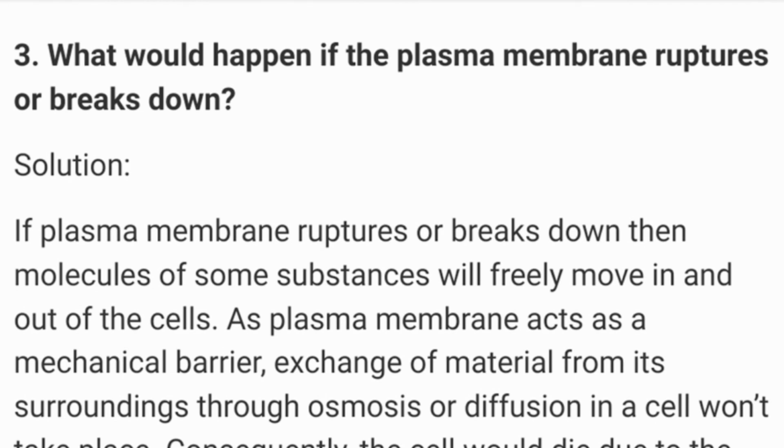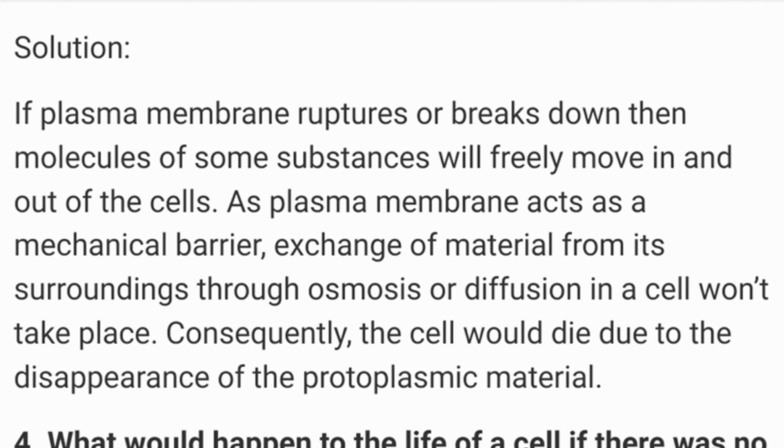What would happen if the plasma membrane ruptures or breaks down? If the plasma membrane ruptures or breaks down, then molecules of some substances will freely move in and out of the cells, means germs may enter or any toxic material may enter. As the plasma membrane acts as a mechanical barrier, exchange of material with its surroundings through osmosis or diffusion in a cell won't take place. Consequently, the cell would die due to the disappearance of the protoplasmic material which is filled in the cell.